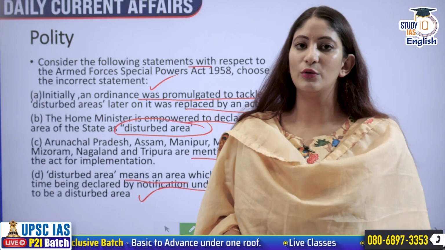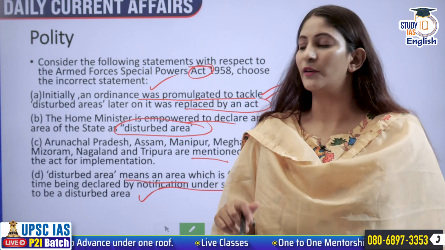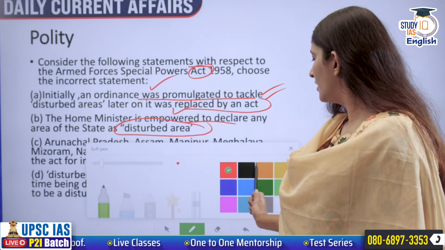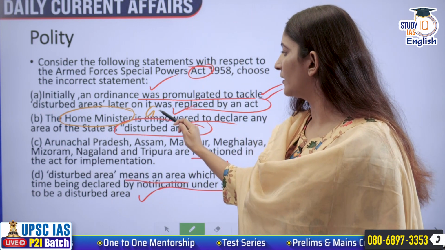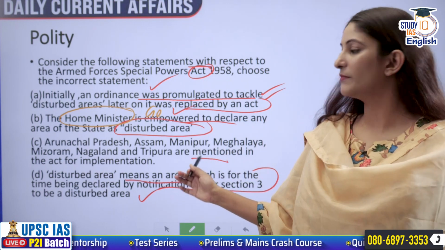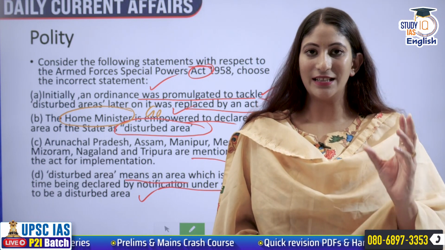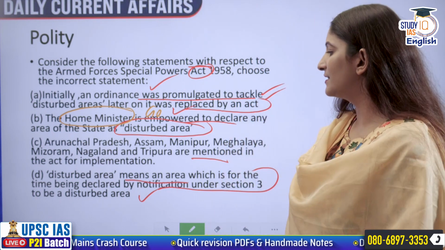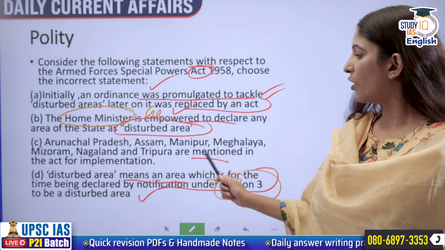The Home Minister, no. It is according to the Act we have to go, right? The Act says that it is the governor who is empowered to declare an area of the state as disturbed area. So it is not the Home Minister, but the governor. Okay, remember that. Arunachal Pradesh, Assam, Manipur, Meghalaya, Mizoram, Nagaland and Tripura are explicitly mentioned in the Act because the Northeast region was highly disturbed due to insurgency. And disturbed area means an area which is for the time being declared so under Section 3 of the Act.